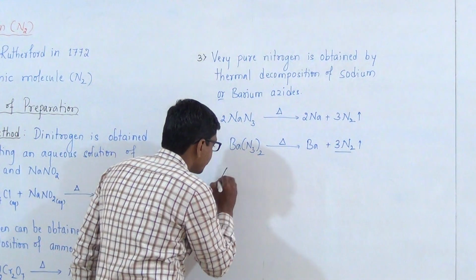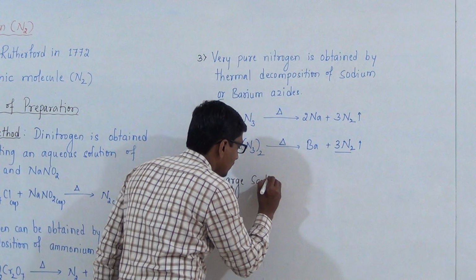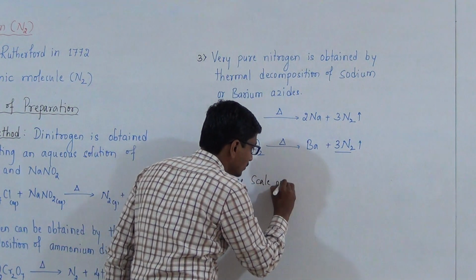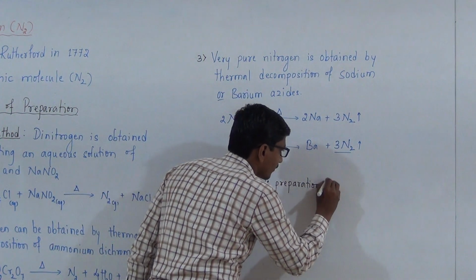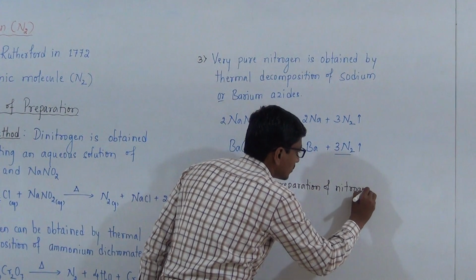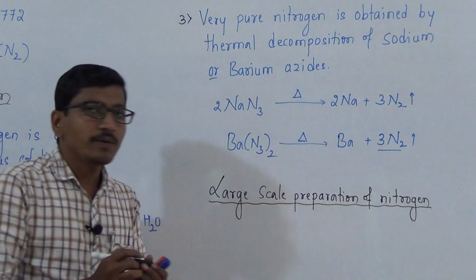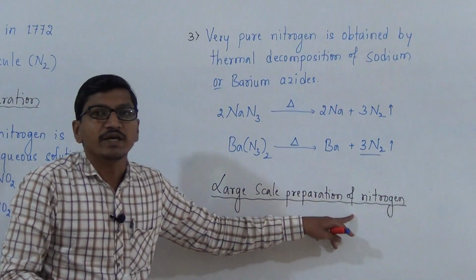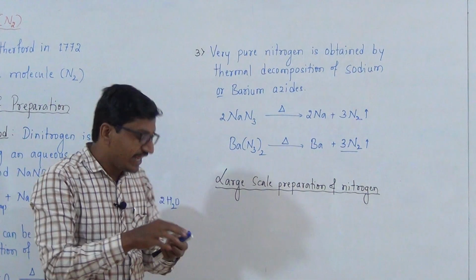Next one is large scale preparation of dinitrogen or nitrogen. On large scale, nitrogen is prepared by fractional distillation of liquid air.